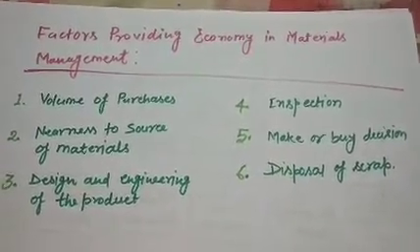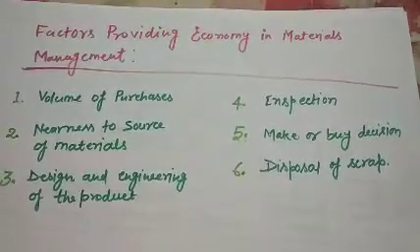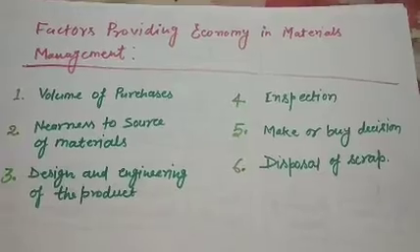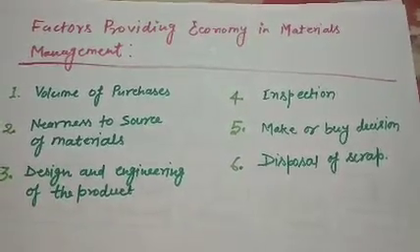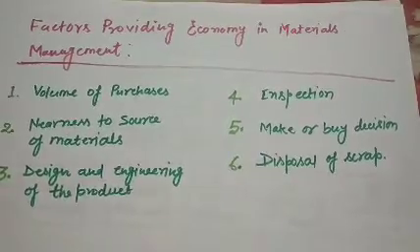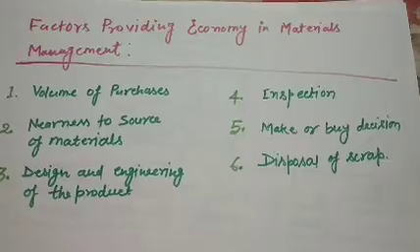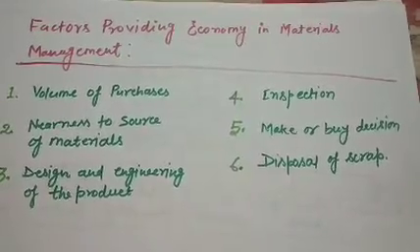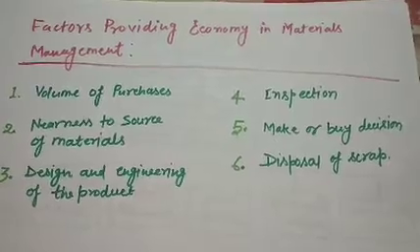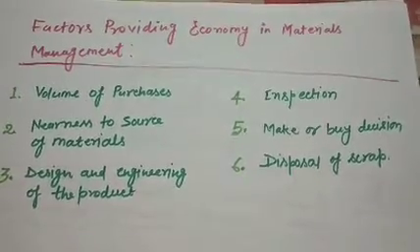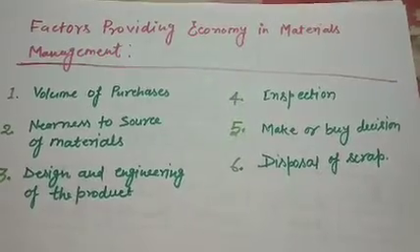The second factor is nearness to source of material. It is quite important because it directly reduces the transportation cost of raw material being shipped to the company. If the plant is situated near the source of material, then the cost of transportation, inspection, and some other costs will automatically be reduced.